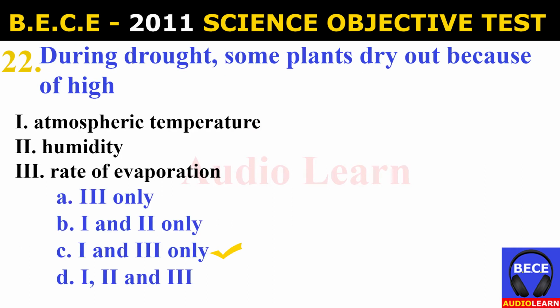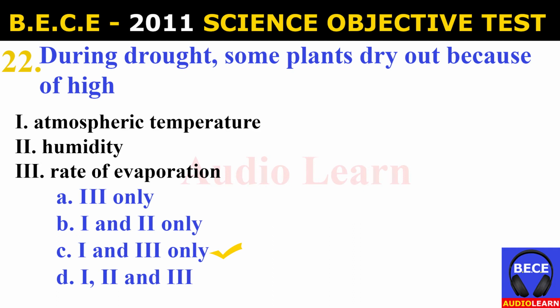Number 22. During drought, some plants dry out because of high I. Atmospheric temperature, II. Humidity, III. Rate of evaporation. And the possible answers are A. I only, B. I and II only, C. I and III only, D. I, II and III.